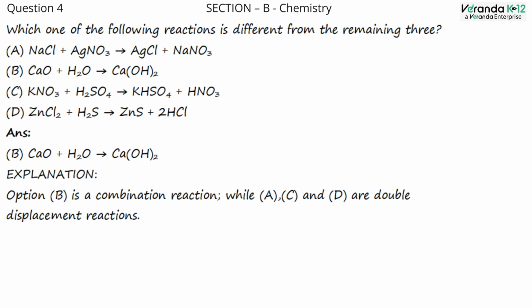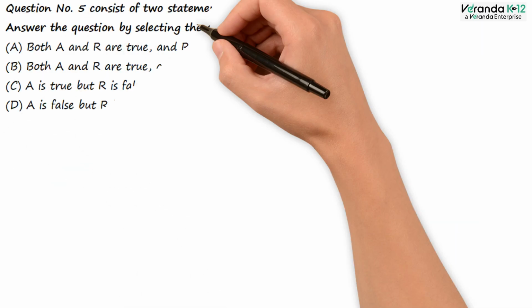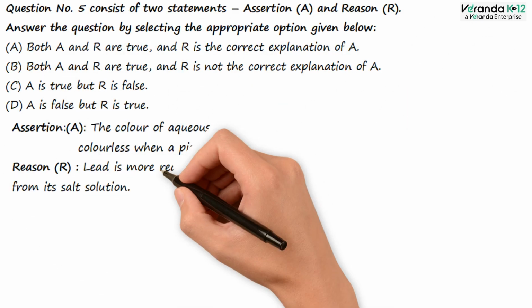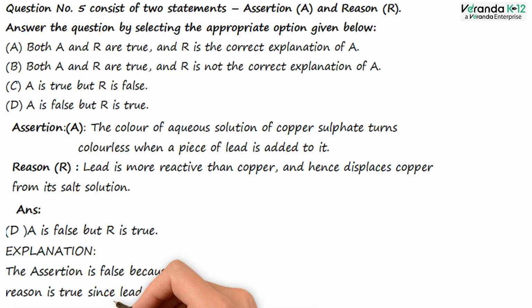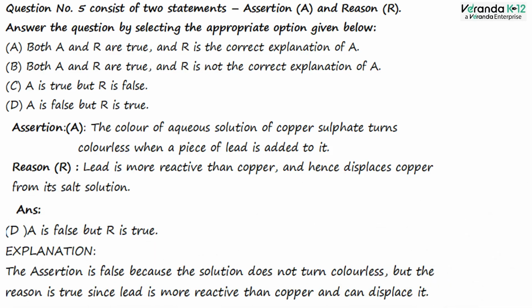Answer. Option B. Calcium oxide plus H2O gives calcium hydroxide. Explanation. Option B is a combination reaction, while A, C, D are double displacement reactions. Question number 5. Assertion A. The color of aqueous solution of copper sulfate turns colorless when a piece of lead is added to it. Reason: lead is more reactive than copper and hence displaces copper from its salt solution. Answer D. A is false but R is true.